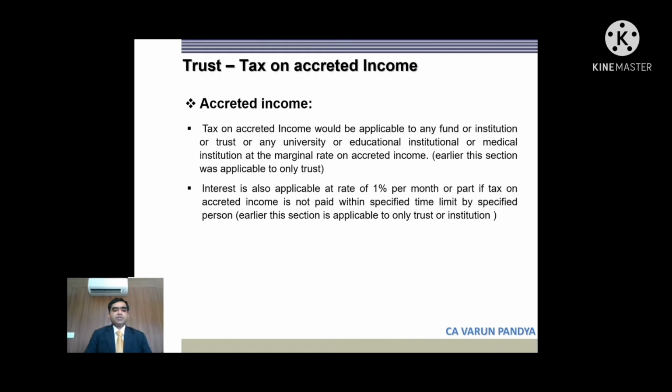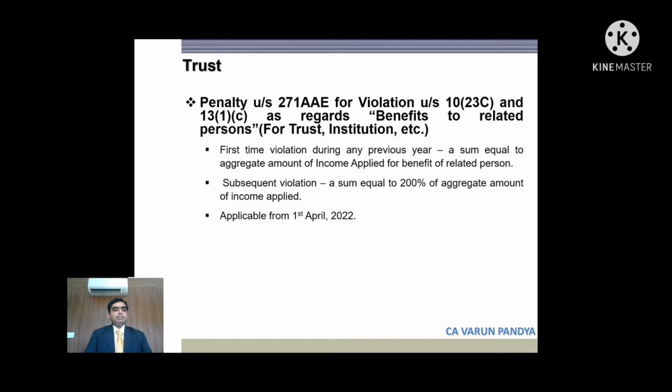Tax on accreted income. Accreted income arises if a trust merges with some other non-trust entities, or there is a change in their purpose, and there are certain other cases specified. This accreted income provision was applicable only to trusts, but now it has been extended to other institutions as well, including university, other education institution, medical institution, etc. Also, a penal interest of 1% per month will be applicable on these other institutions where accreted income is applicable. Okay, so we'll move on to the next slide.